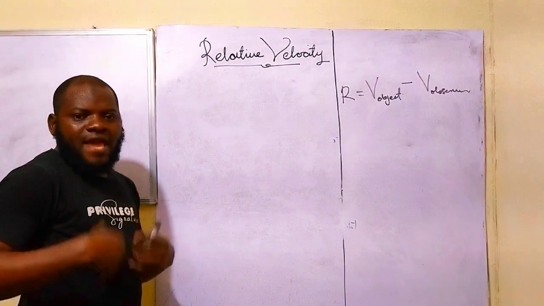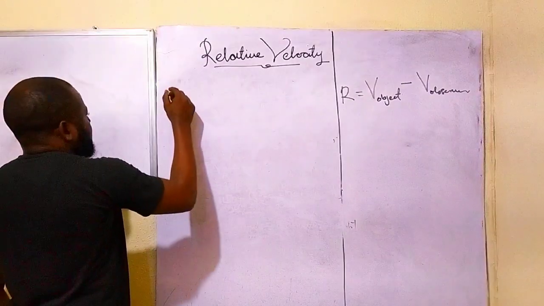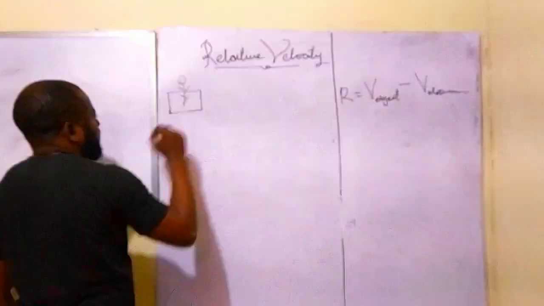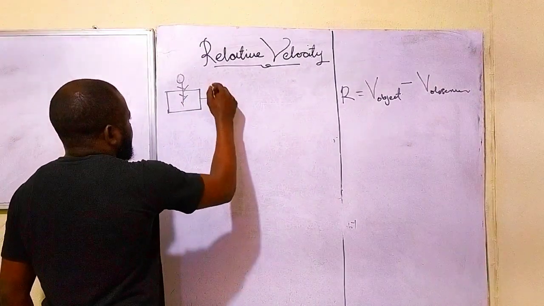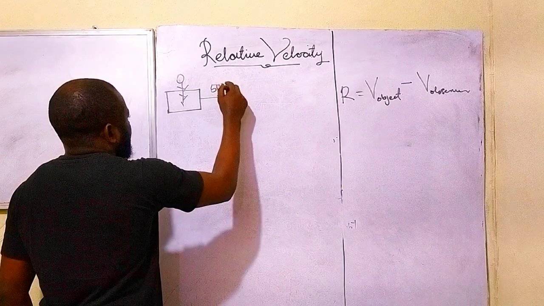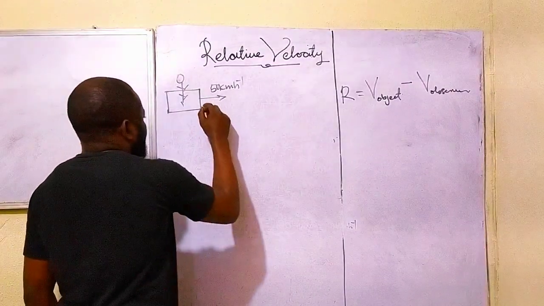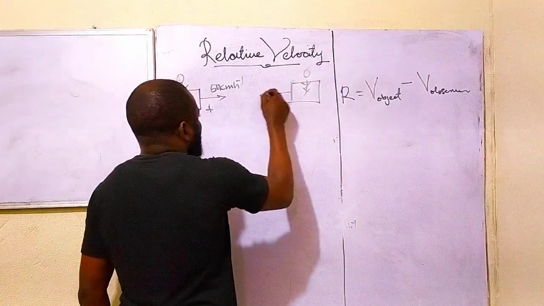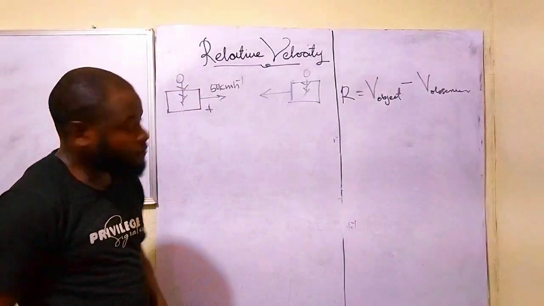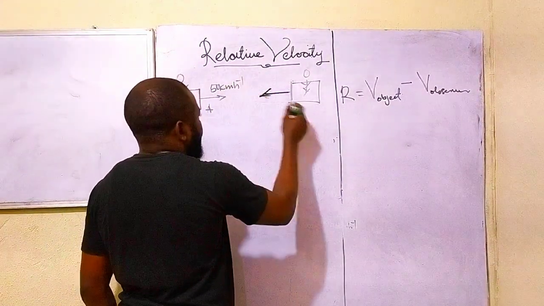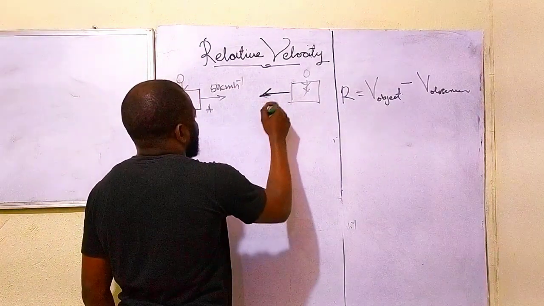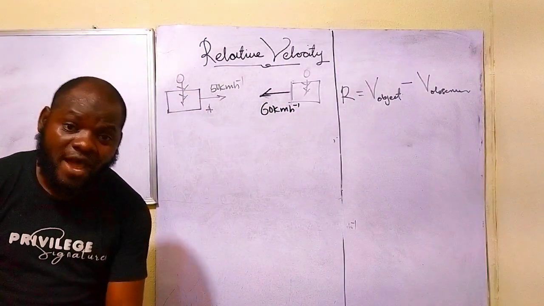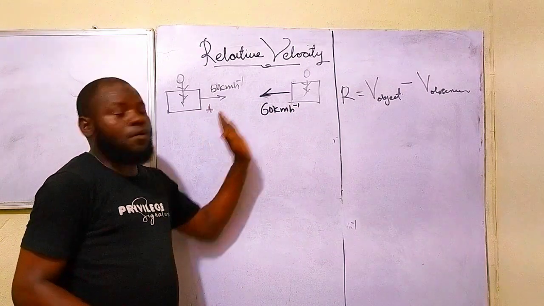Now, another example I would like to show us right now is, let's take for instance that this is you here, and your speed is about, let's say, 50 kilometers per hour. Let's call this A. And this is me, and I'm moving towards this direction, and my speed is, let's say, 60 kilometers per hour. Now, I want you to look at something right here now.